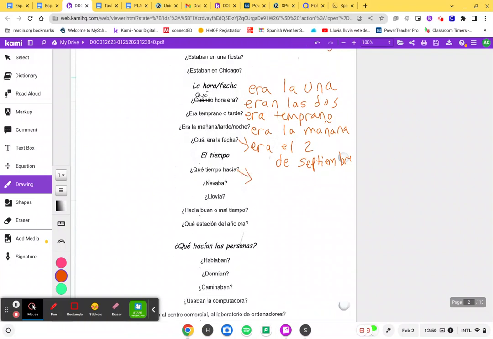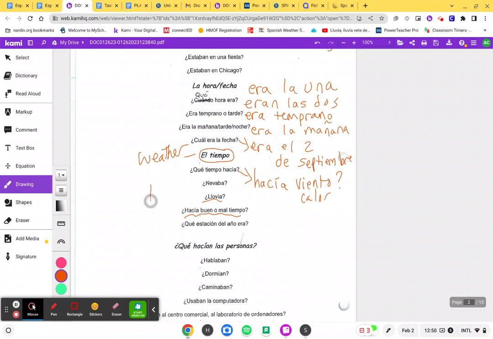¿Qué tiempo hacía? ¿Hacía frío? So that's the weather. So tiempo is weather. ¿Hacía calor? Maybe. ¿Hacía viento? Was it windy? So we have calor. We have buen or mal tiempo, good or bad weather. Llovía. Remember, not all the weather expressions use hace.